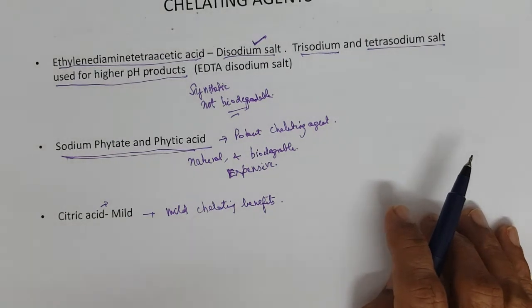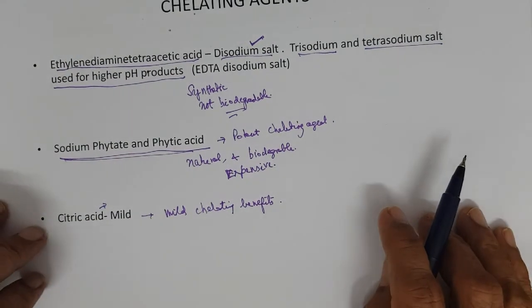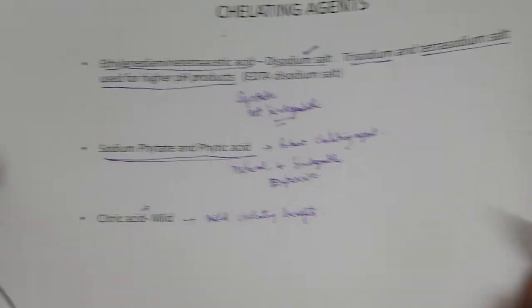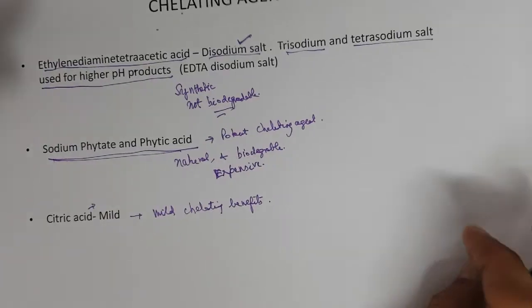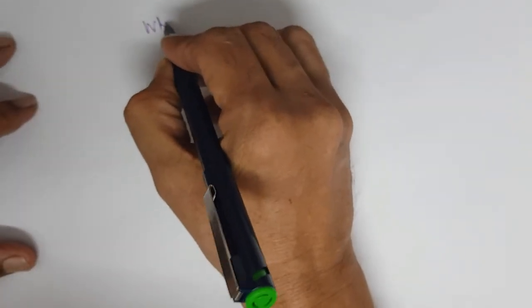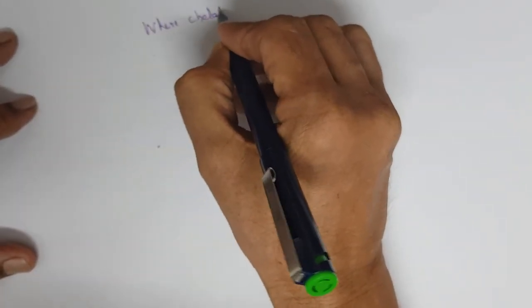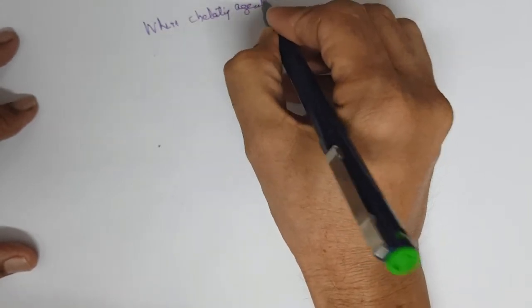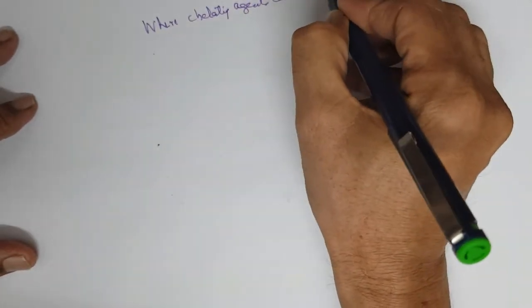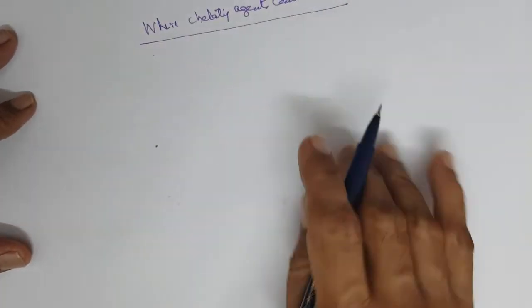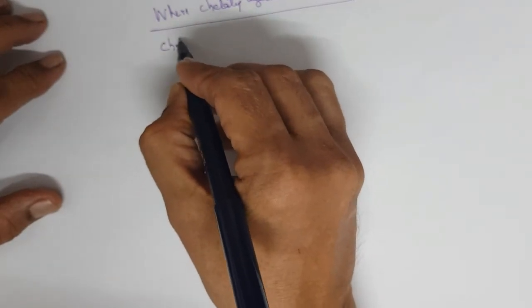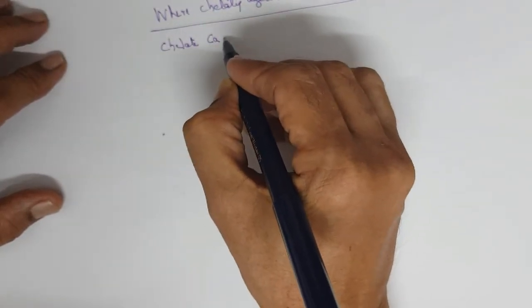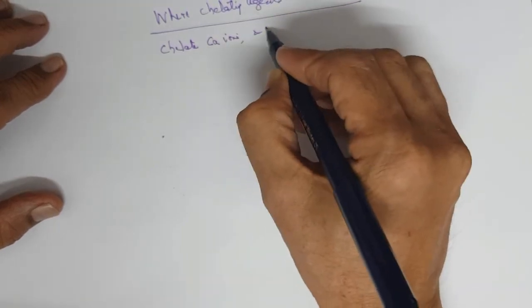Apart from these things, you have to be very careful where chelating agents can't be used, right? For example, chelating agents chelate calcium ions and magnesium ions also.